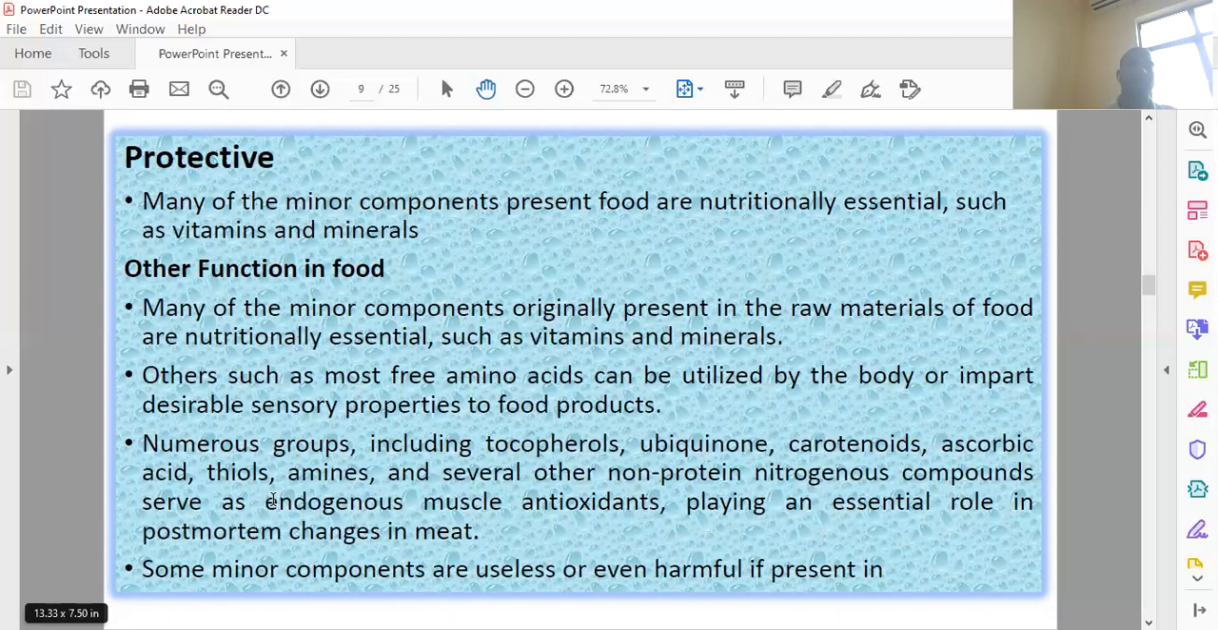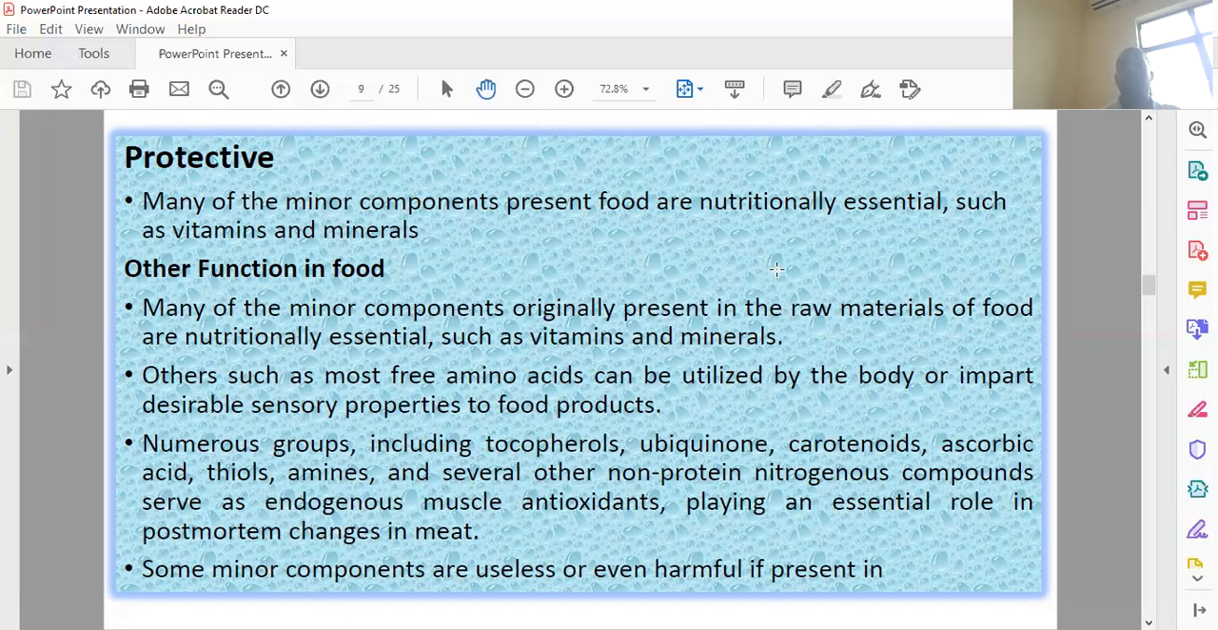The protective functions. Many of the minor compounds present in foods are nutritionally essential, such as vitamins and minerals, as the main function, the protective functions. The other functions in the foods: minerals and vitamins are utilized for the sensory properties of the food products.